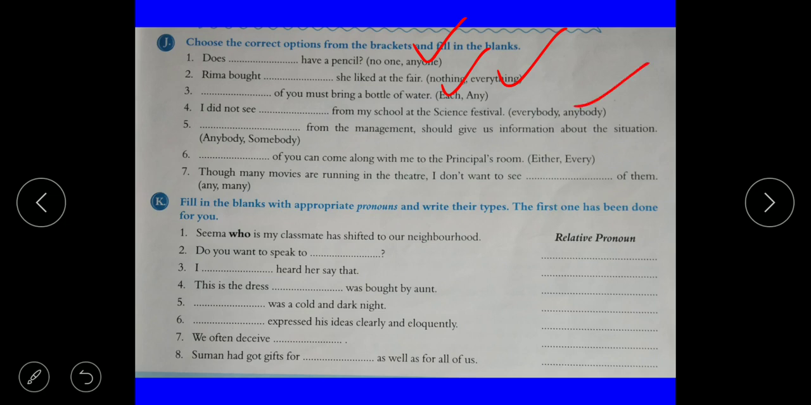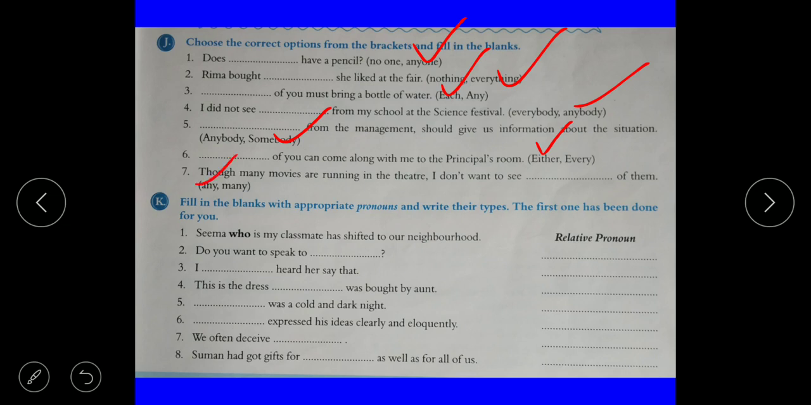Dash from the management school give us information about the situation. Somebody. Dash of you can come along with me to the principal's room. Either of you. Though many movies are running in the theater, I don't want to see dash of them. I don't want to see any of them.